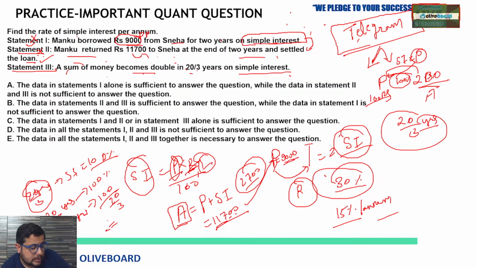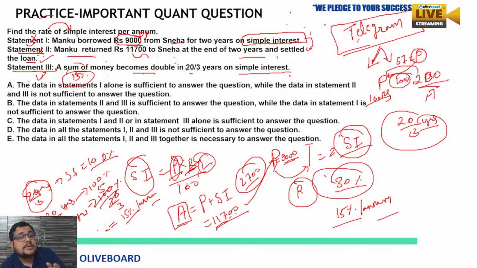Clear to all of you now? So if it is 100 divided by 20 by 3, you can easily calculate. By 20 you can cancel this 5 times, 5 into 3, 15%. So 15% per annum. By the help of statement third alone, you are able to get the answer. They were asking the rate of simple interest per annum, not the amount. You need to understand this rate of simple interest, and that is coming 15%. But no need to go for full solution, because they were not asking for any value confirmation here. You just need to check whether you are able to solve or not in these questions.